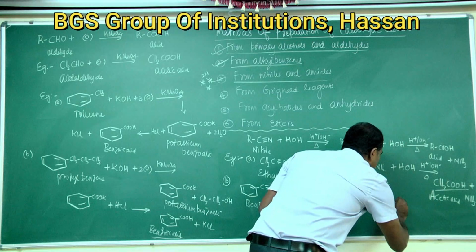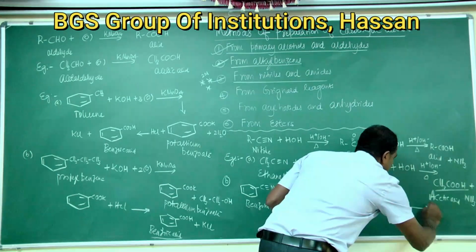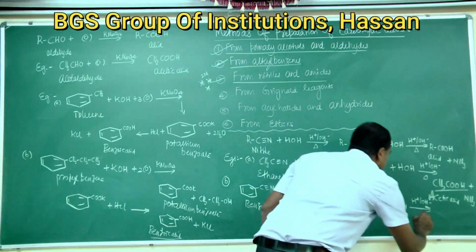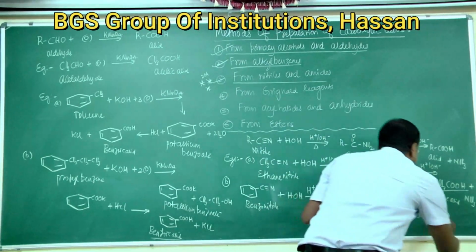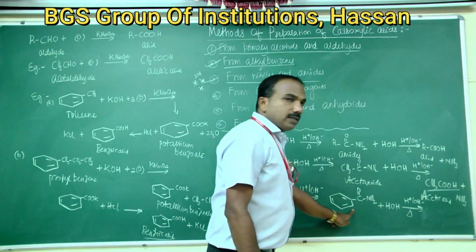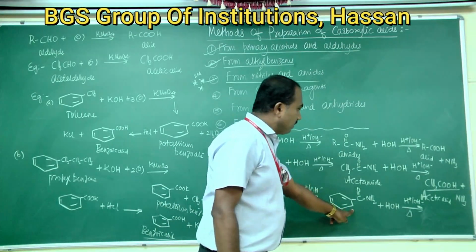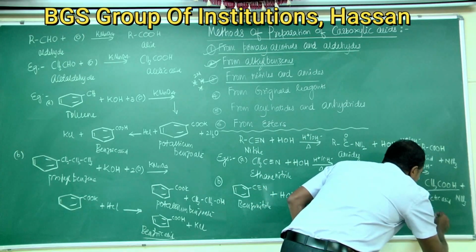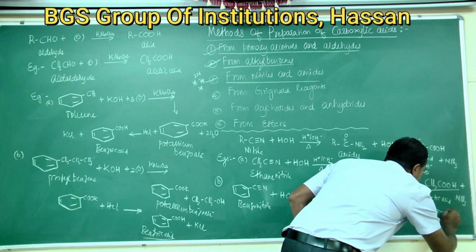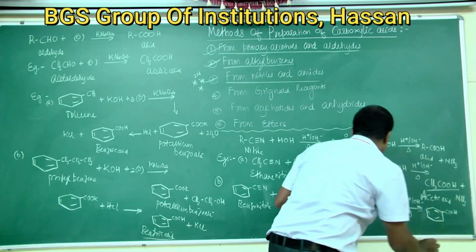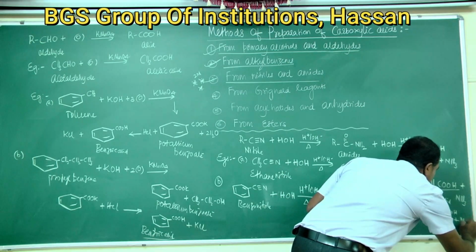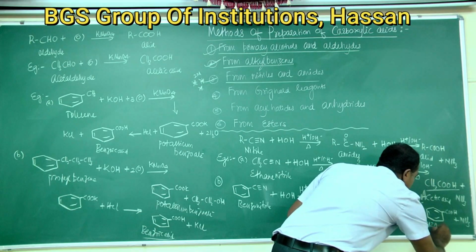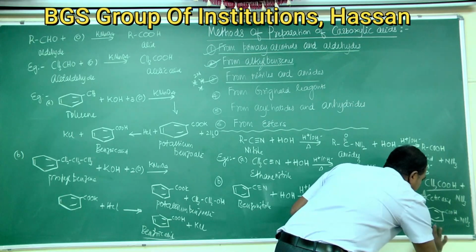This on further hydrolysis in presence of H plus or OH minus gives aromatic acid. Benzamide on further hydrolysis gives benzoic acid, benzene ring connected to COOH plus NH3.